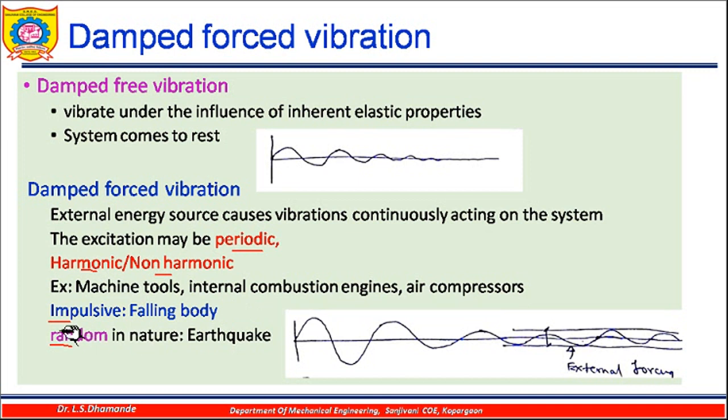Impulsive force means, for example, a press machine or a punching machine where a punch is acting over the die, so it is a falling body or hammer which causes the impulsive excitation to the system. And the excitations which are random in nature are caused by earthquakes. So let us study here the periodic damped force vibrations in detail.